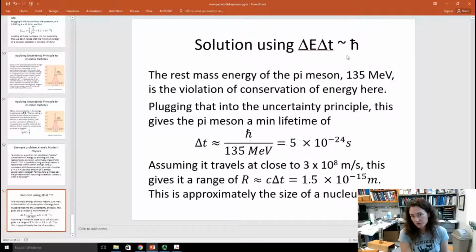Now, assuming that it travels close to the speed of light, 3 times 10 to the 8th meters per second, then you can estimate the range by multiplying the speed times the time that it's allowed to exist, c delta t. When you do that, you get 1.5 times 10 to the minus 15 meters. And that's approximately the size of a nucleus, okay? So you're not going to get really huge nuclei, because the range of the strong force, the range of that nuclear force, isn't large enough, because you can't violate the energy-time uncertainty principle for that long.